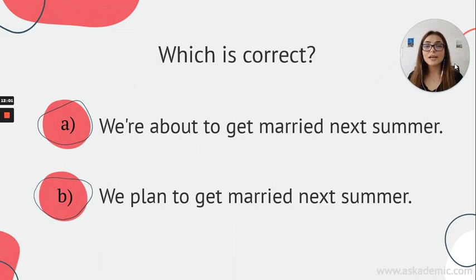Why? Because, as we said before, to be about to means a very near future, not like next summer, not like next year. It's like in a couple of minutes, seconds, okay? So, we plan to get married. We've arranged something. So the correct answer is B.